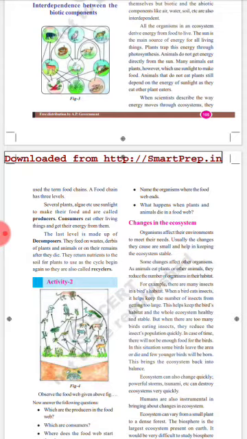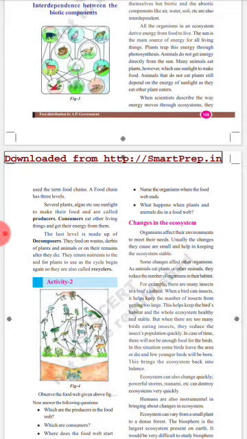Come to the main point, interdependence between the biotic components. See here, biotic components means plants, animals, microorganisms. Always we know that there is a feeding relationship between plants and animals. Along with this, we can see an interdependence between plants and animals for space, for reproduction, for shelter, etc. as well. We find that not only the biotic components show interdependence among themselves, but biotic and the abiotic components like air, water, soil, etc. are also interdependent.